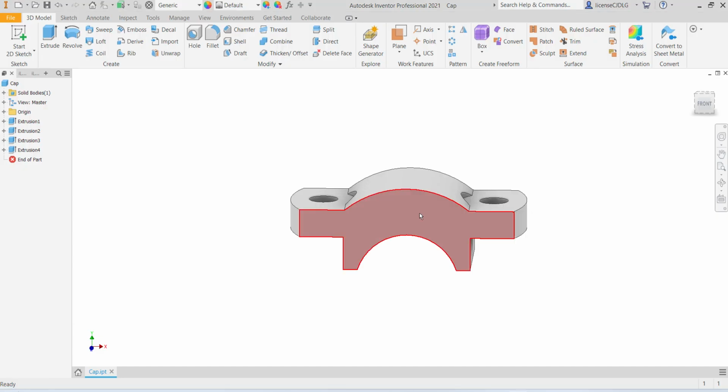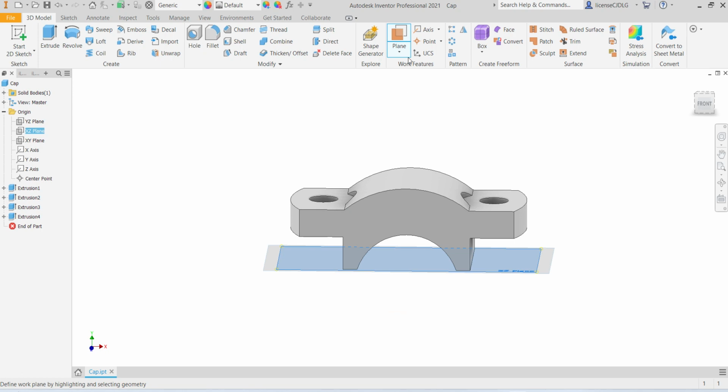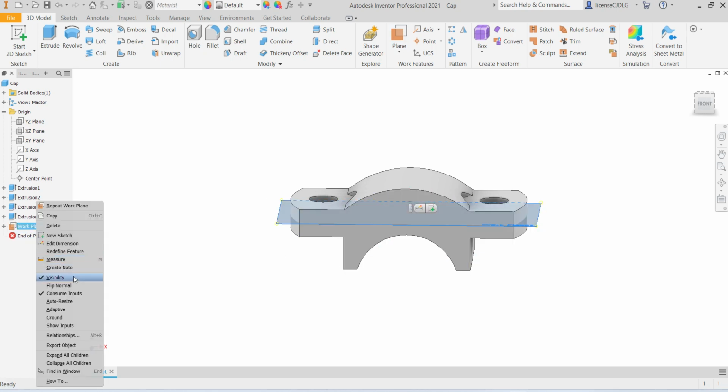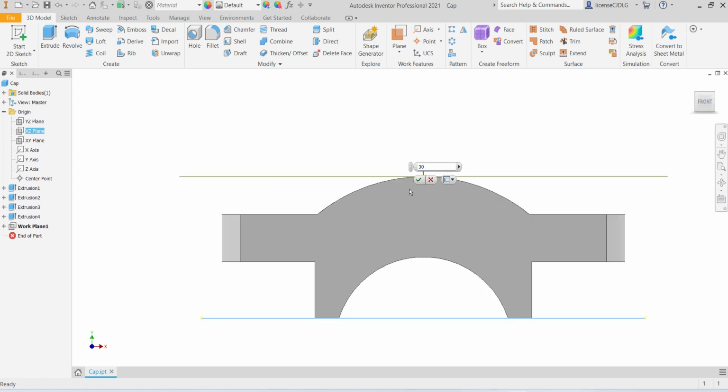So for that, select, create one plane first, give the dimension 17 mm. No, we want more than that. Select this surface, edit dimension 25, 30, yes.